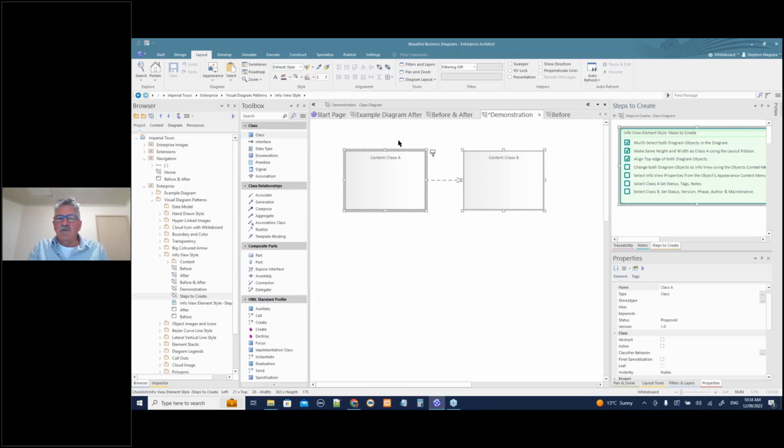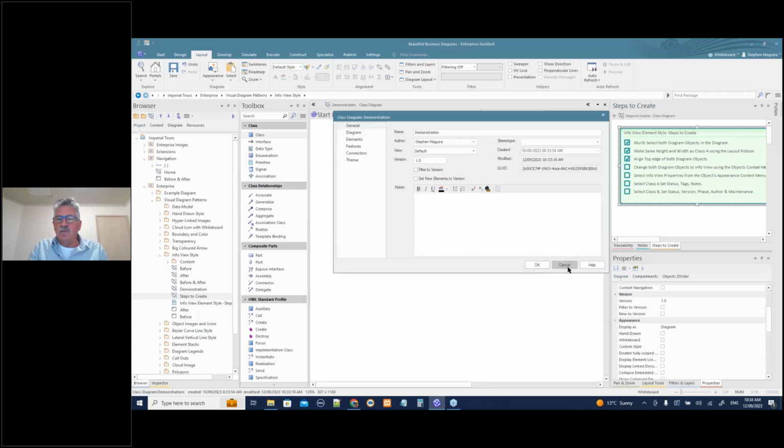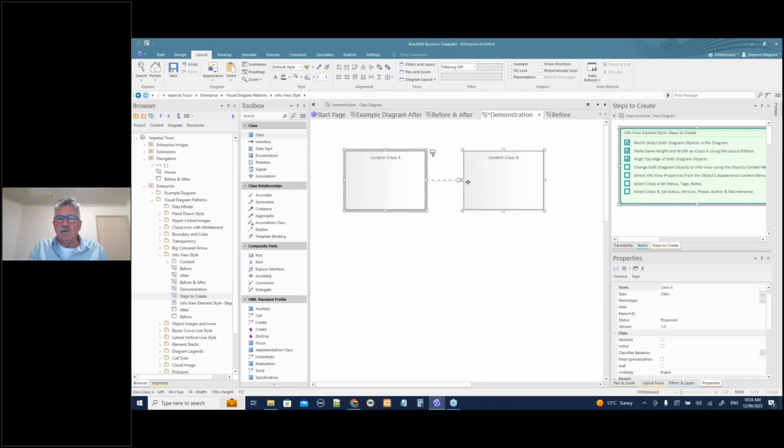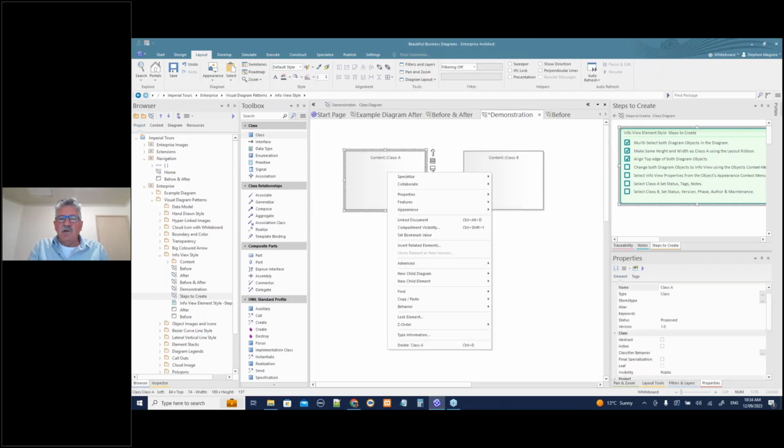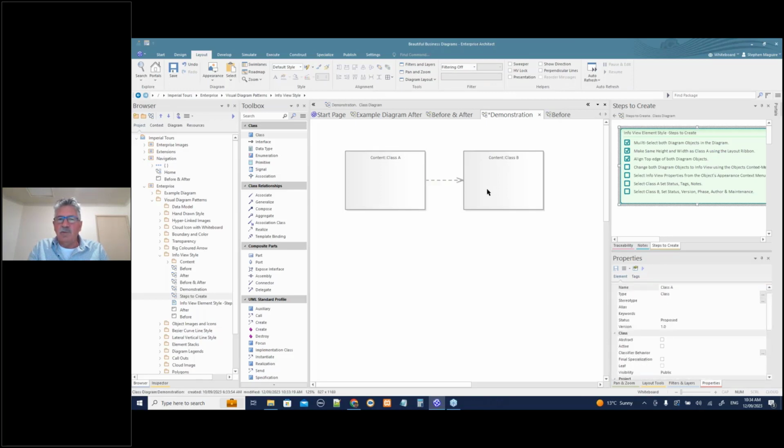Right. So let's have a look at that and see whether we can. Whoopsie daisy. Let's just see whether we can multi-select that, and right mouse click. And if we look at this behavior, we don't seem to have any option there. We have to do these, I think, individually. And so we can do this and say appearance, info view. I should have got that actually in the other thing. Let me just see whether that did pop up in the appearance one.